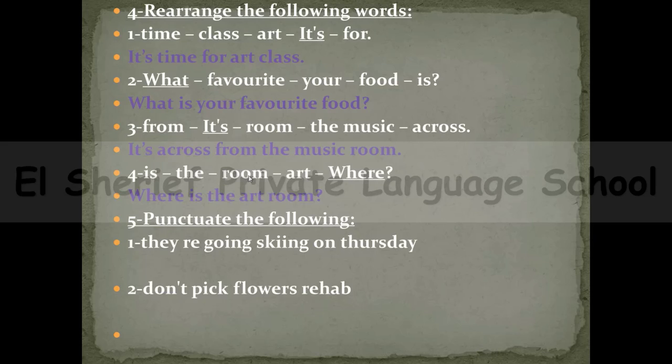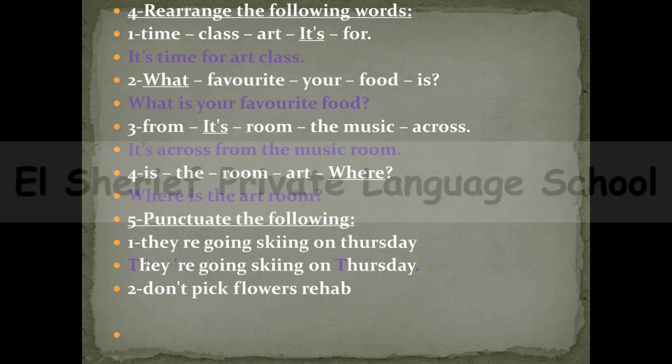And now we have question number 5, punctuate the following. We have to make, first of all, the first letter in the sentence start with a capital letter. So this must start with capital T. And then we have to put here an apostrophe. Then going, skiing, on and Thursday. It's a day of the week, so you have to start it with a capital letter, and at the end you have to put a full stop because this is a sentence. So it will be they, apostrophe, and Thursday, and at the end you have to put a full stop.